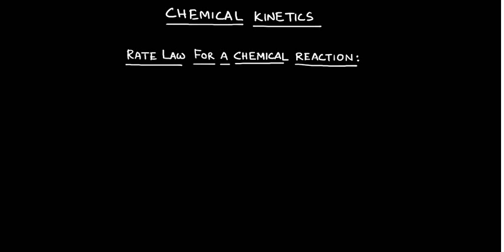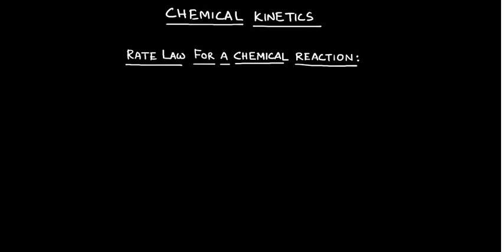Now suppose, let us consider a reaction like this, 2NO2 plus F2 giving rise to 2NO2F.